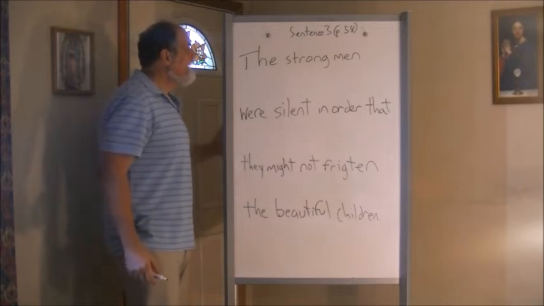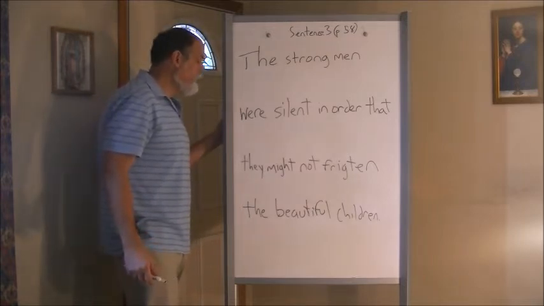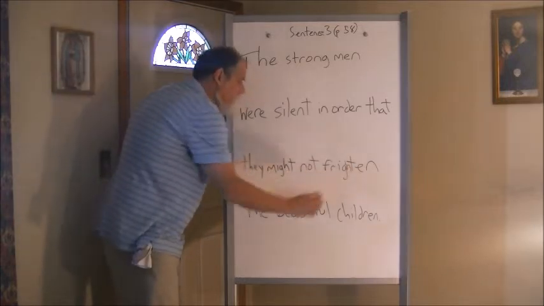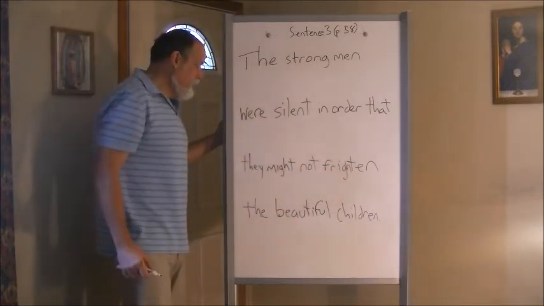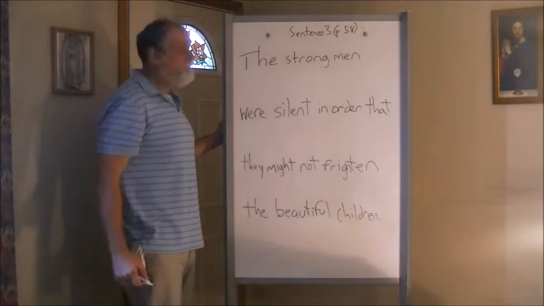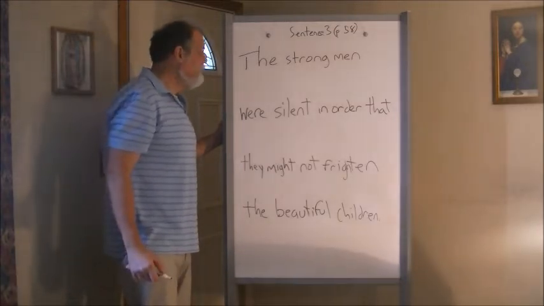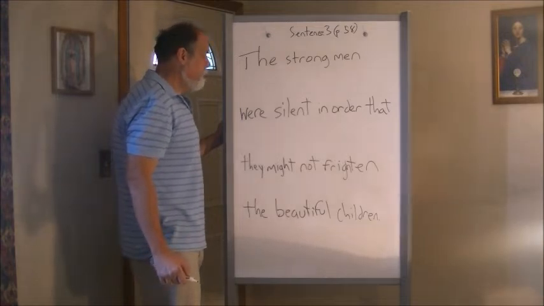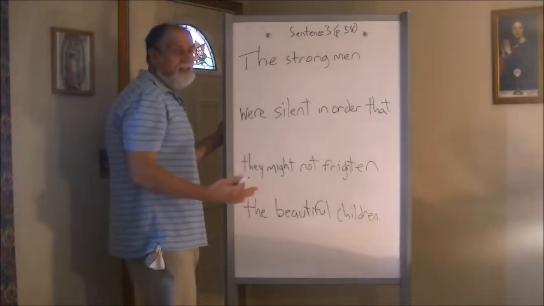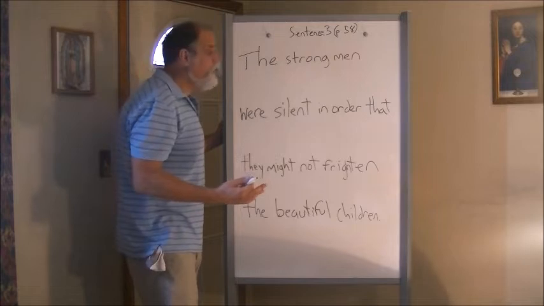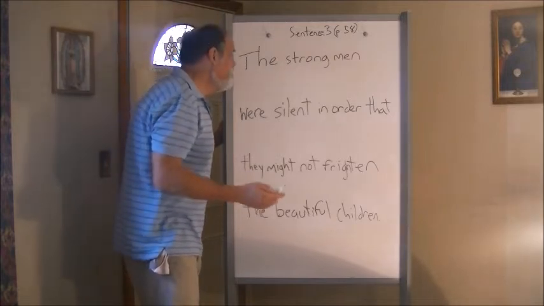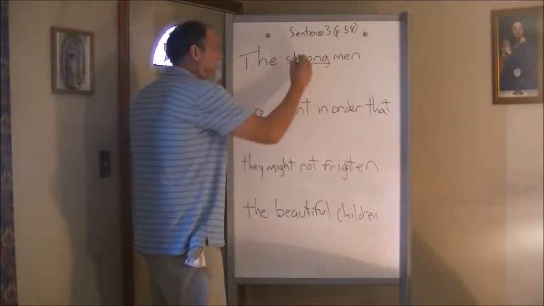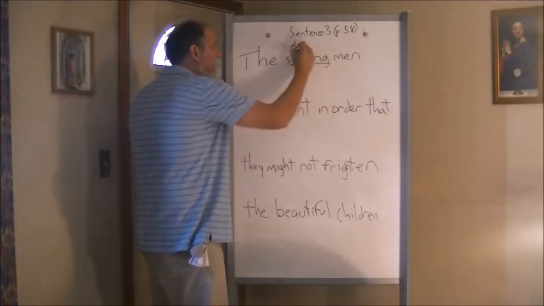All right, so the sentence is, the strong men were silent in order that they might not frighten the beautiful children. Okay, interesting stuff. Let's see what we can do here. All right, first thing up is the strong men were silent. That is obviously the subject. There's a couple of ways this can work. Strong, you remember, is an adjective. All right. It's an adjective, and it's modifying men.